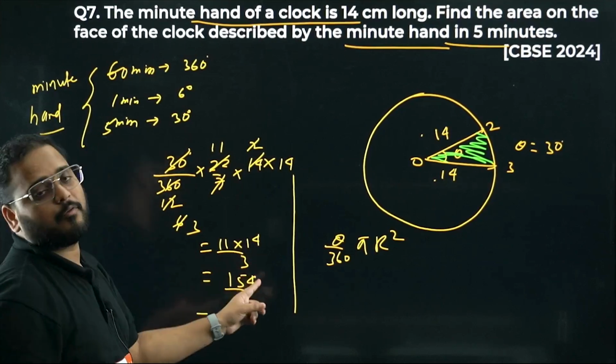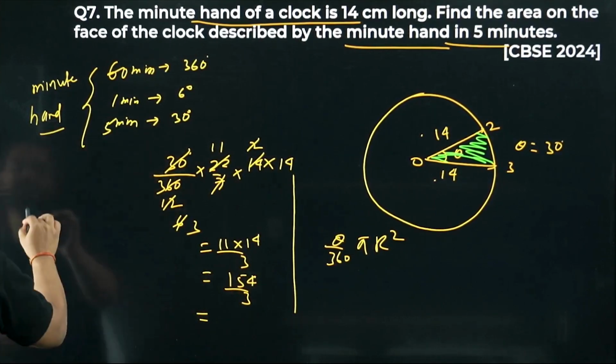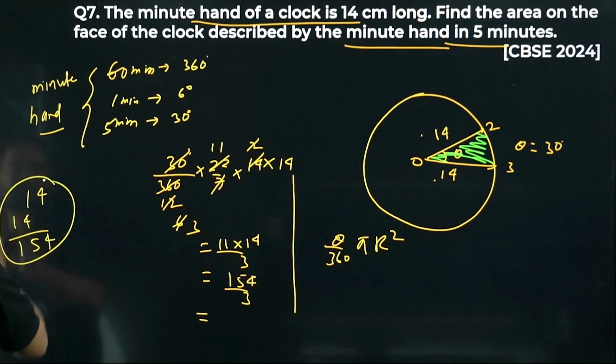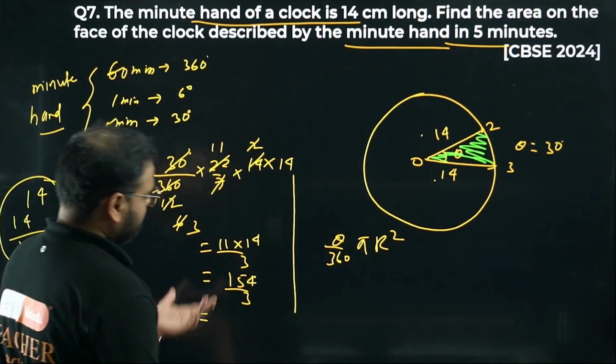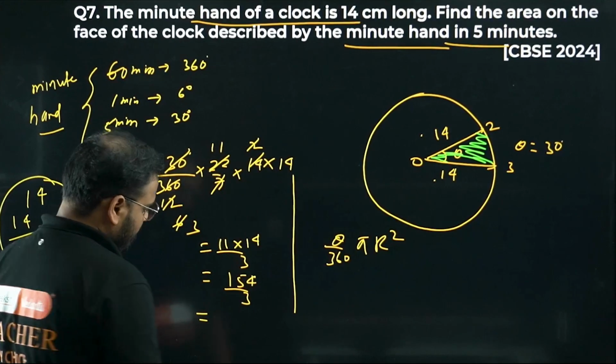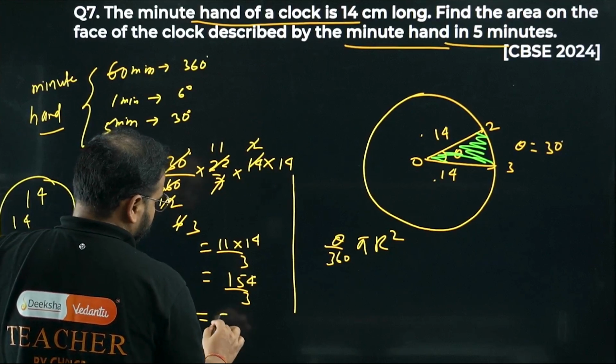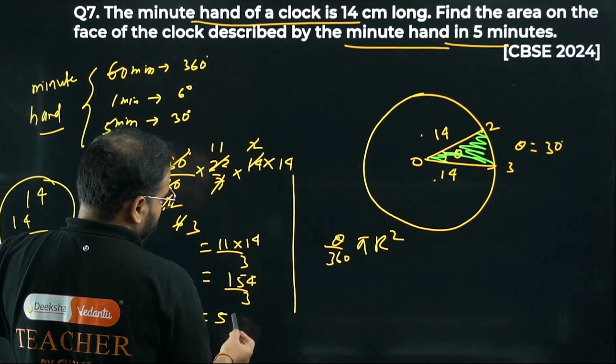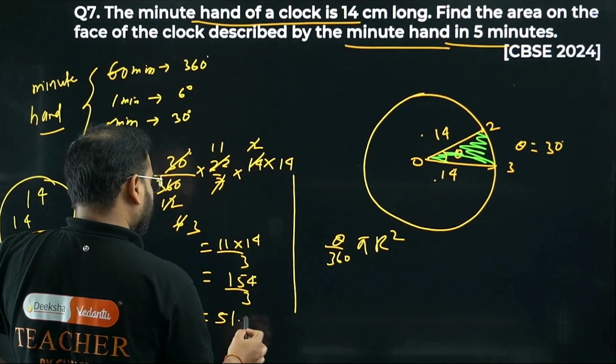Multiply 14 and 11. 14 into 11 is 154. Do the multiplication. Now take the decimal division for this: 3 5s are 15, then 4, 3 1s are 3, again 1 will come, so 3.